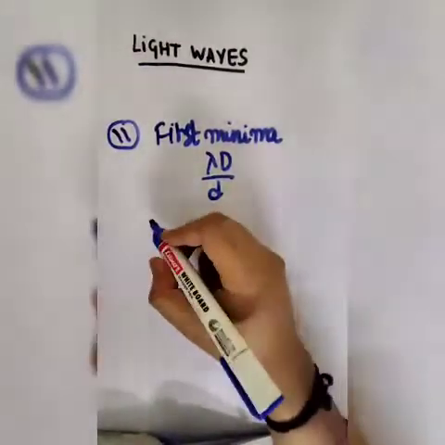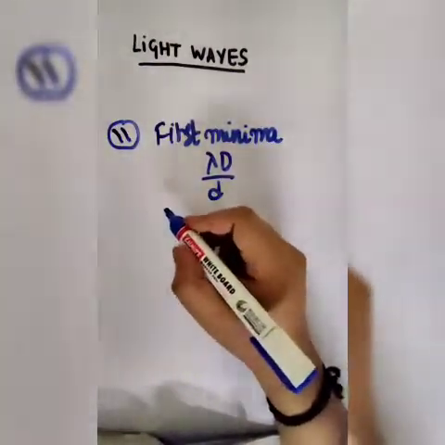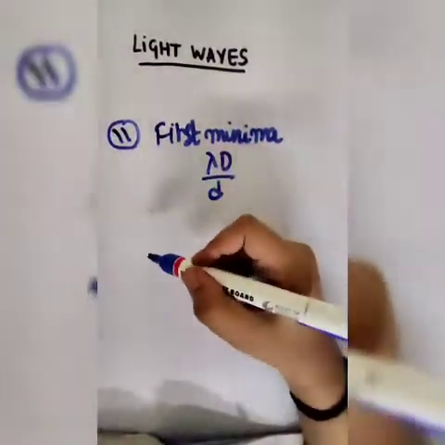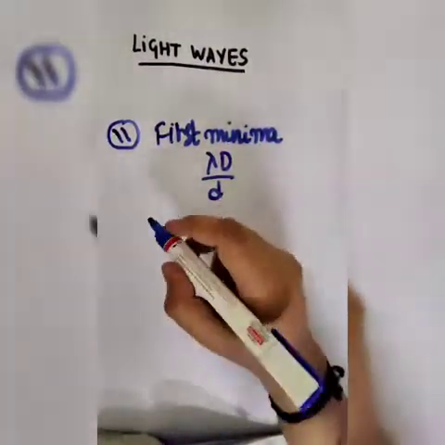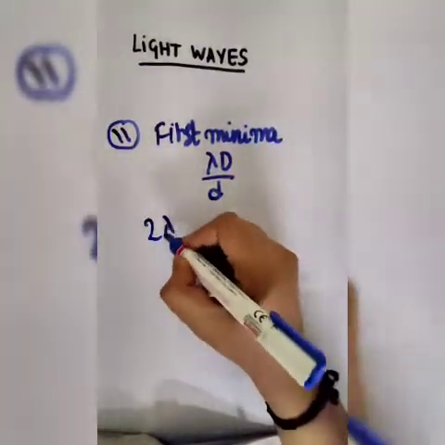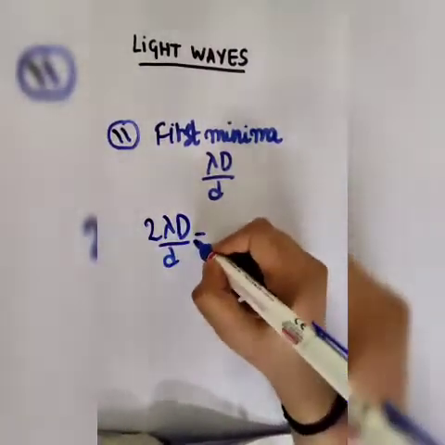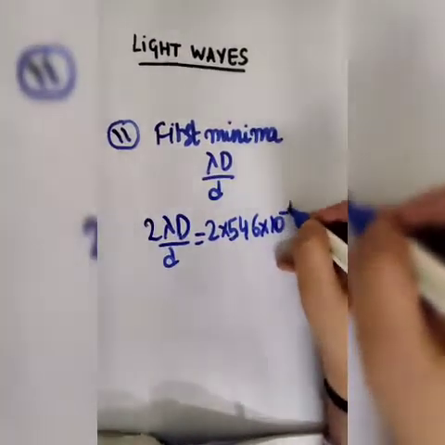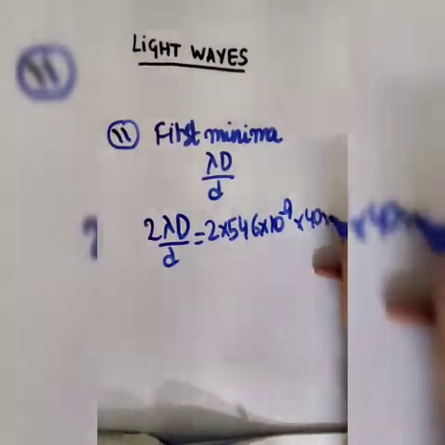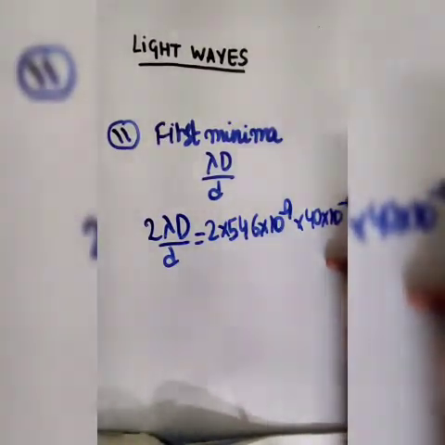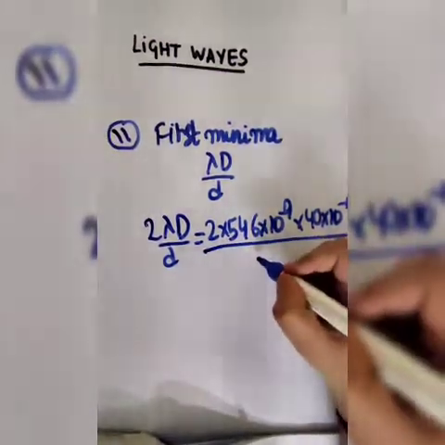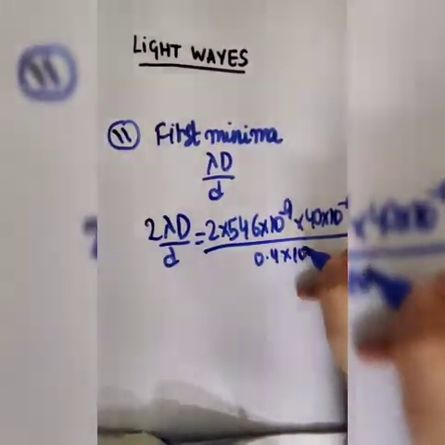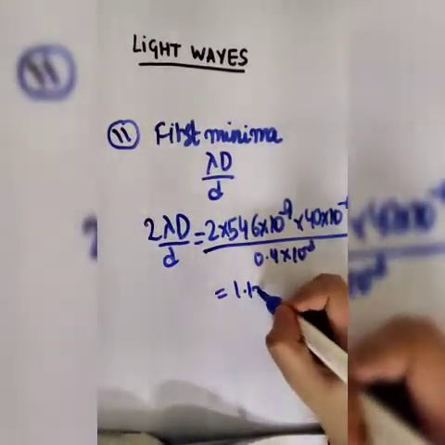So the distance between the first two minimas, which would be on either side of the central maxima, would be 2 lambda capital D by small d. Now substituting all the values which are given in the question, we will get the value as 1.1 millimeters.